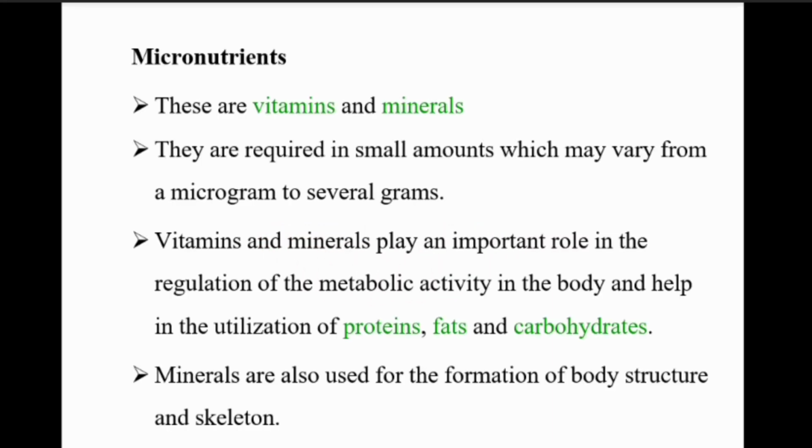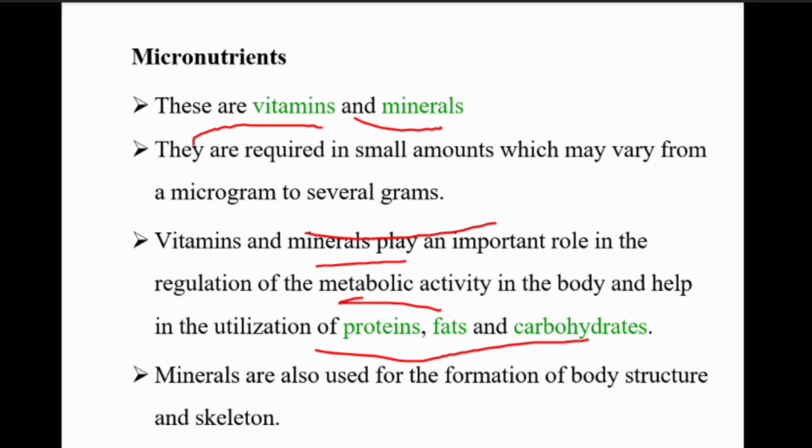And coming to micronutrients. The micronutrients are vitamins and minerals. They are required in small amounts only, which may vary from micrograms to several grams. Vitamins and minerals play an important role in the regulation of metabolic activity in the body and help in the utilization of protein, fat, and carbohydrates. Minerals are also used for the formation of body structure and skeleton. The micronutrients are vitamins and minerals only.